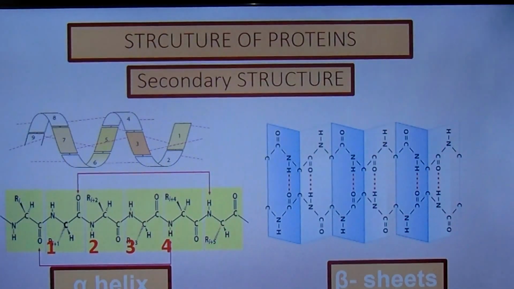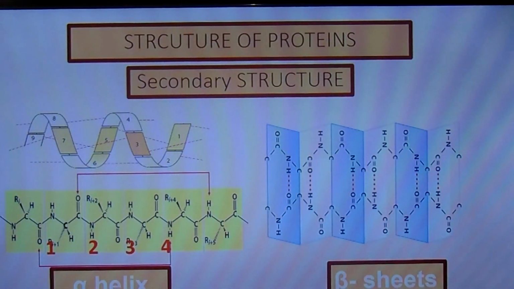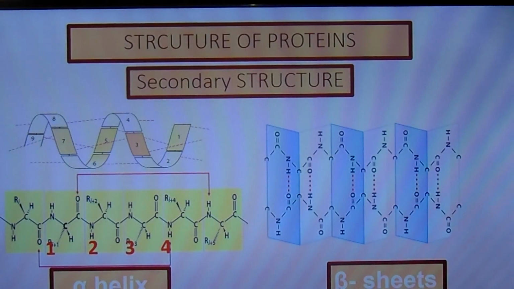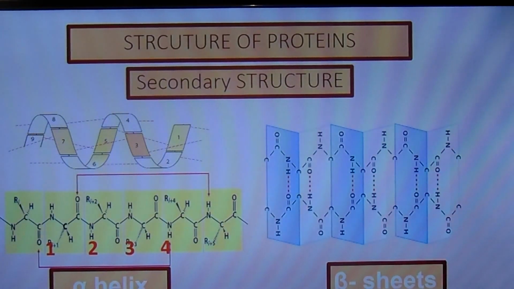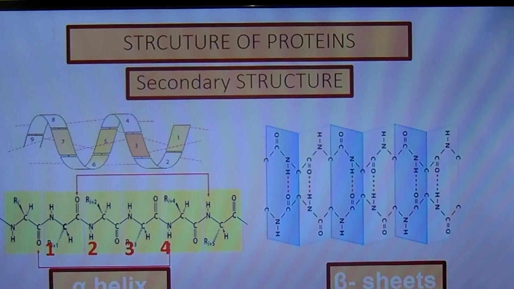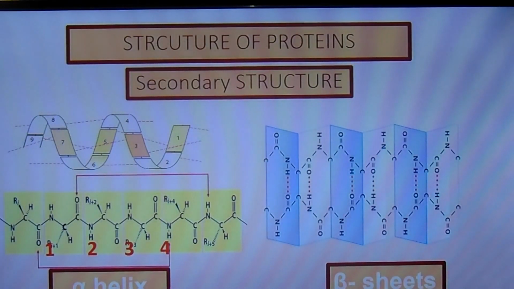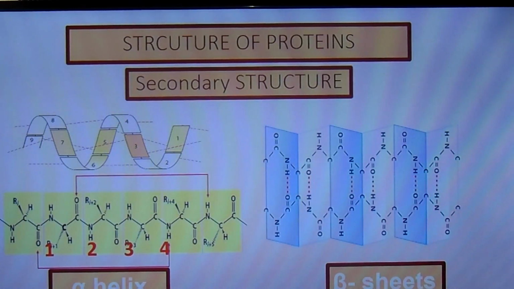Hydrogen bonding is a result of the polar characteristics of the carbonyl and amino groups. Sometimes hydrogen bonding can result in a much looser, straighter shape than the alpha helix, which is called a beta pleated sheet or beta sheet.